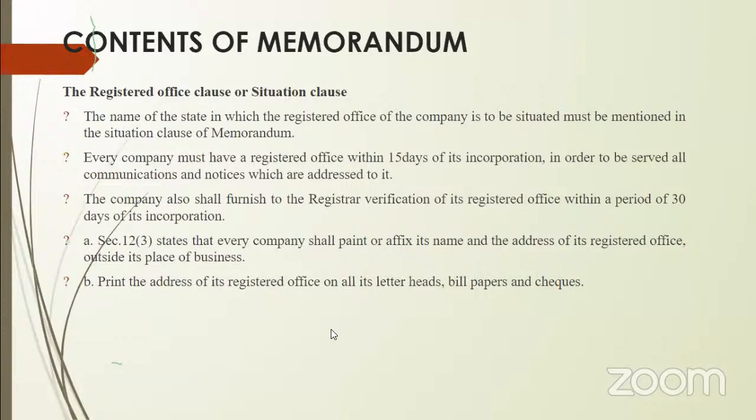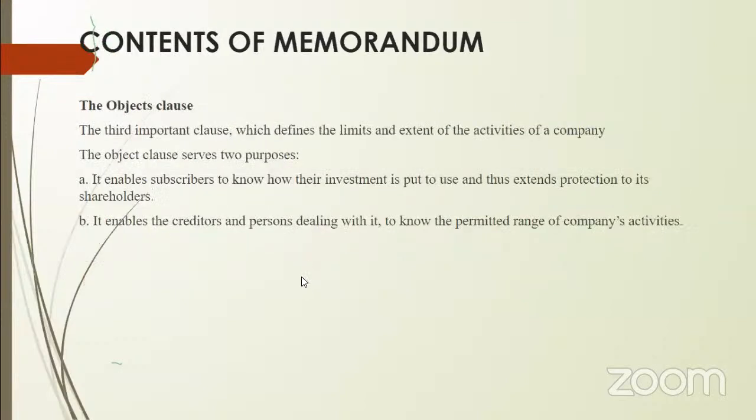And the third point, they are supposed to print this registered office address on all its communication documents or the transactions which it enters into in the name of the company, like letterheads, bills, invoices, cheques, whatever. The third one is the object clause.